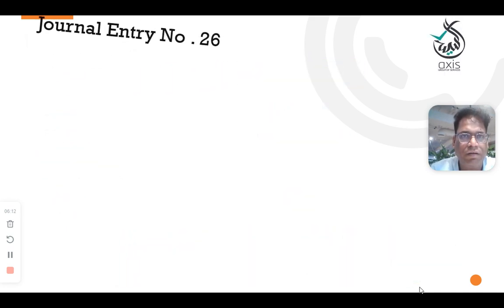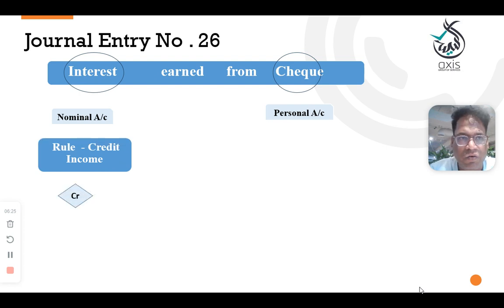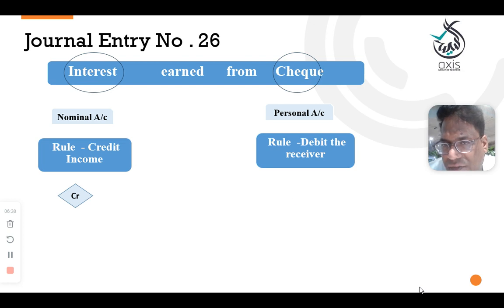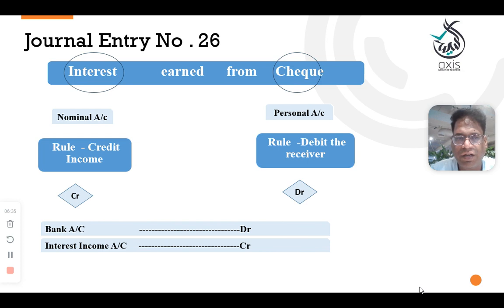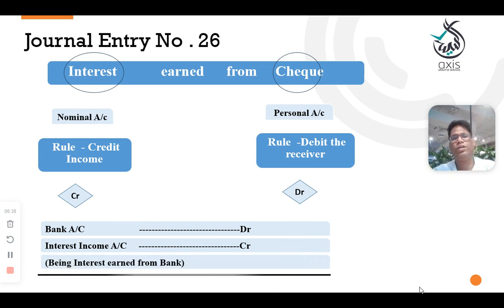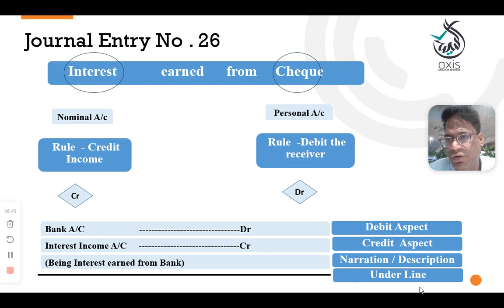Okay, clear. Next is entry number 26: interest earned through check. Here, interest earned means received. Interest is a nominal account. Check is a personal account. Here, credit the income. You are receiving the interest, which means you are crediting the income, and through check means debit the receiver. Here, bank account debit to interest income account credit, being the interest received from the bank. Debit aspect, credit aspect, narration, underline. Hope you understood the concepts.